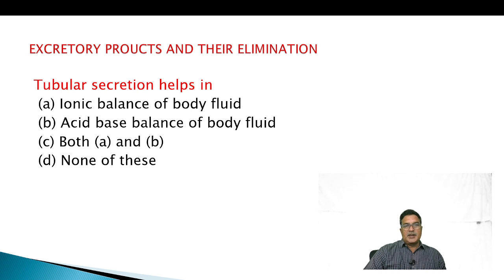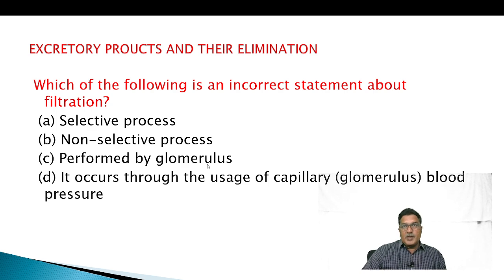Tubular secretion helps in ionic balance of body fluid, acid base balance of body fluid, both A and B, none of these. To maintain the ionic balance or acid base balance of the body fluid, we secrete some substances like bile salts, oxalate, H plus ions, potassium ions into the lumen of the tubule.